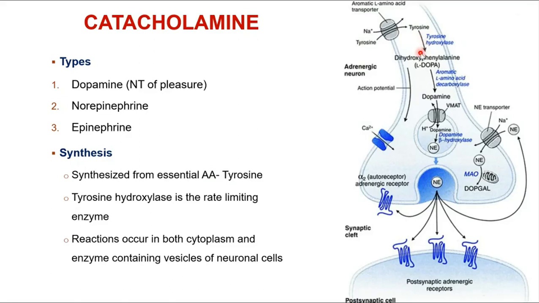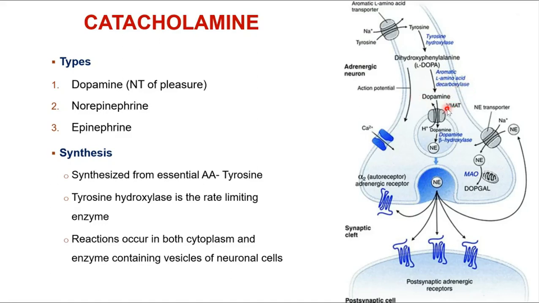So what is tyrosine going to do? Tyrosine, under the influence of the enzyme called tyrosine hydroxylase, is going to form a compound called L-DOPA, and the full form is dihydroxyphenylalanine. Now this L-DOPA, in the presence of a decarboxylase enzyme, called aromatic L-amino acid decarboxylase, is going to get converted into dopamine.